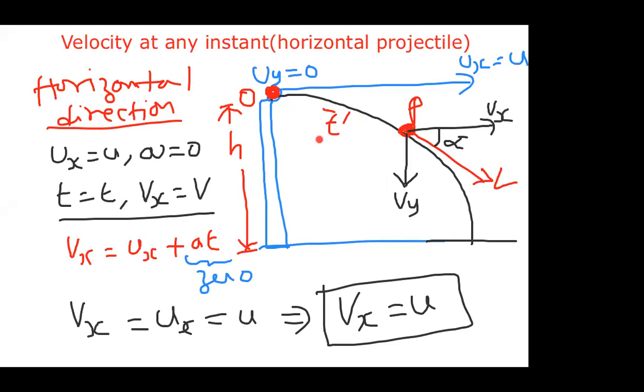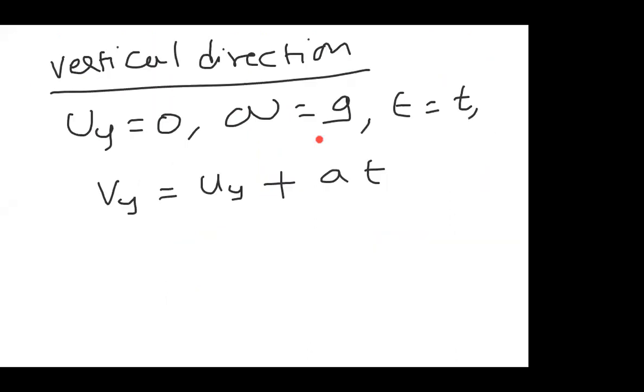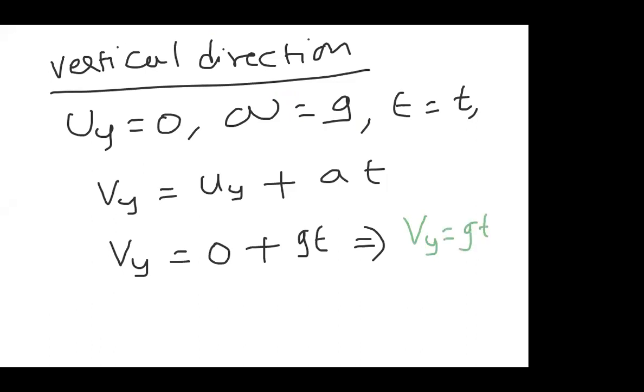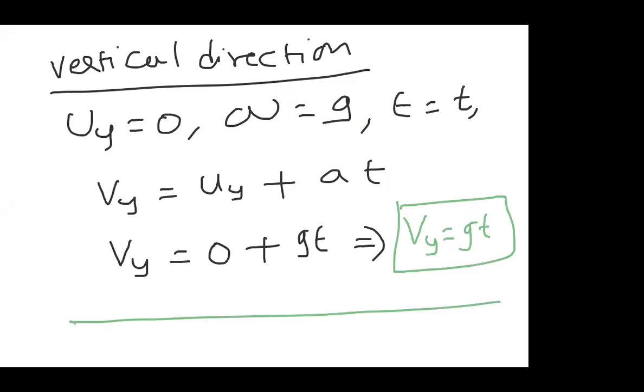So from that information, I have taken these values. Now what is the Vy value I'm getting? Vy equal to 0 plus Gt. So from this I can write Vy is equal to Gt. So I got Vx value as U and Vy value as Gt. Finally, these are the things I got. Observe carefully now.